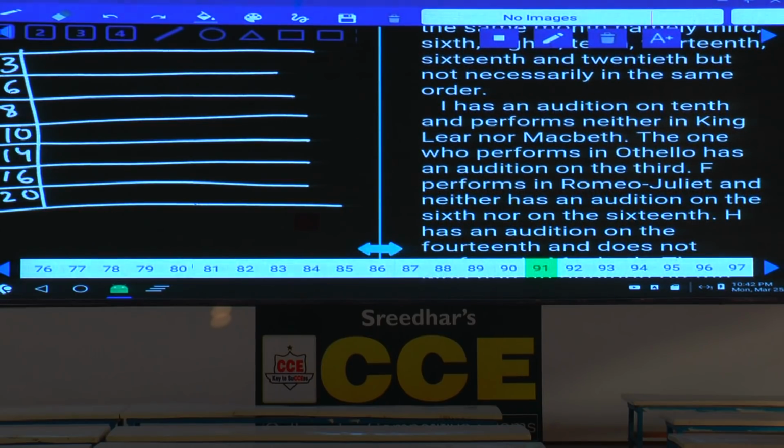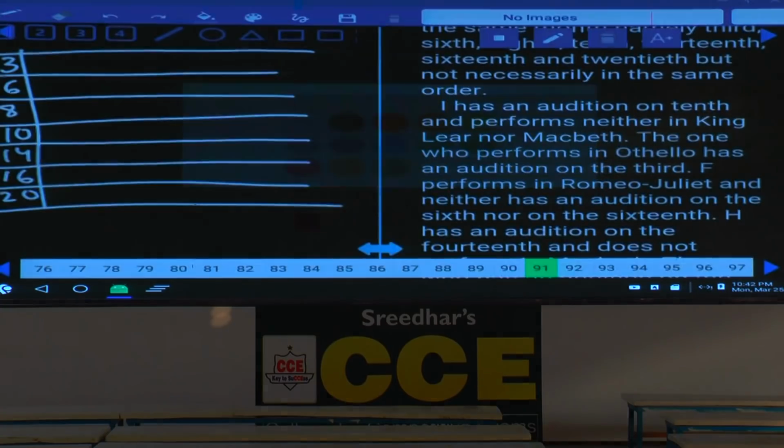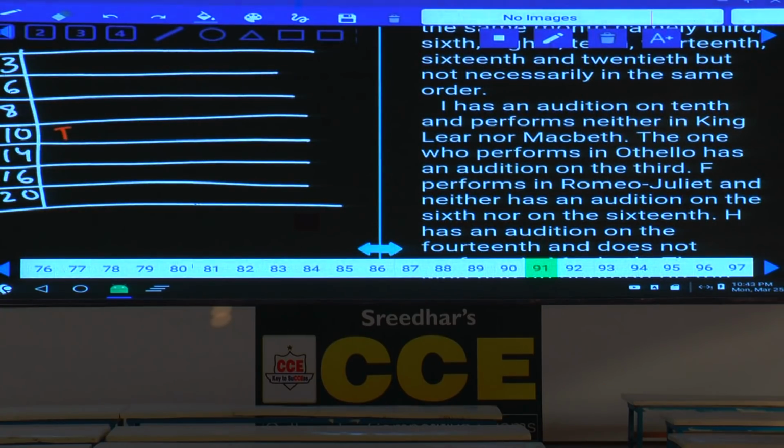I has an audition on 10th. Now we need to fix this I at this place. I has an audition on 10th, and performs neither King Lear nor Macbeth. King Lear and Macbeth are crossed out. Neither King Lear nor Macbeth. The one who performs in Othello has an audition on 3rd. What is fixed here? Othello is fixed here. Othello is on 3rd.